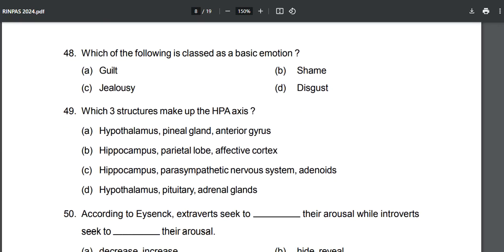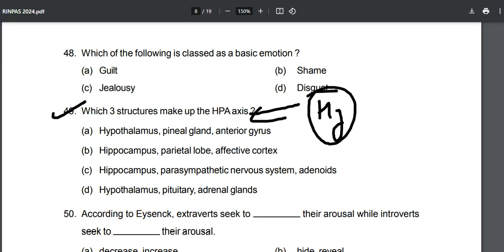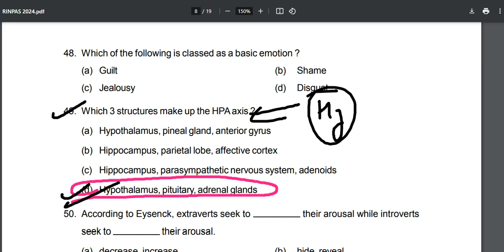Which of the following is classed as a basic emotion? Guilt, shame, jealousy, and disgust. So what is going to be the correct answer? Option number D. Disgust is classed as a basic emotion. Now next one is again so easy. Which three structures make up the HPA axis? The name itself is enough. Hypothalamus, pituitary, adrenal glands. This is the correct answer.